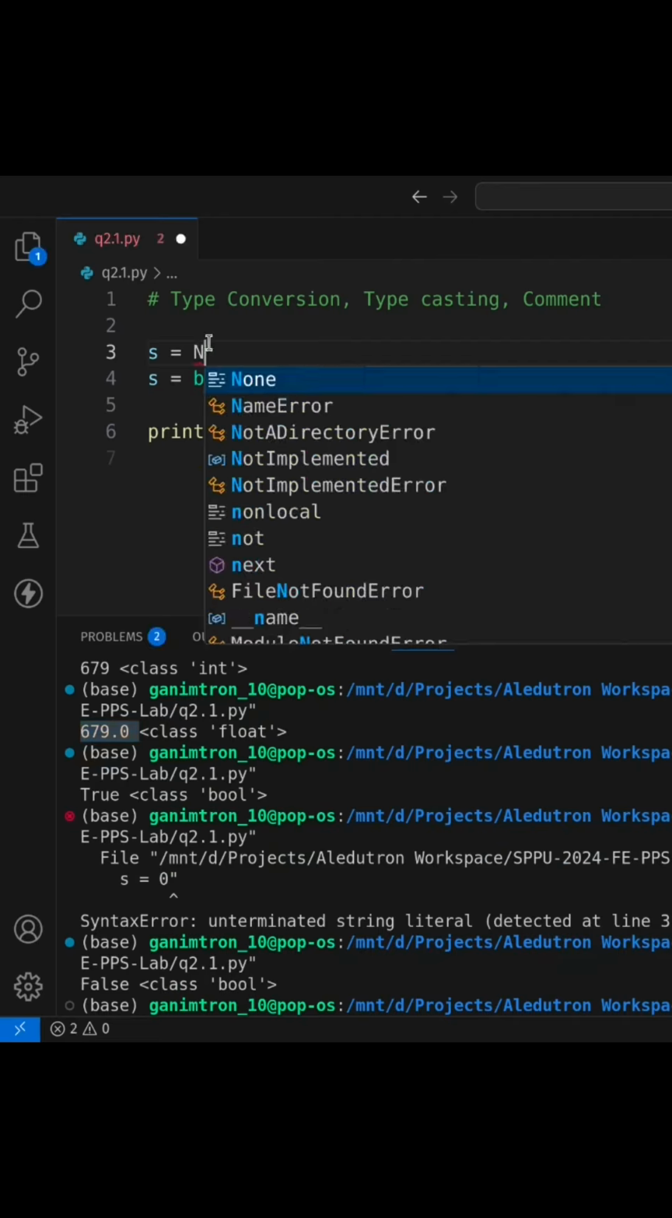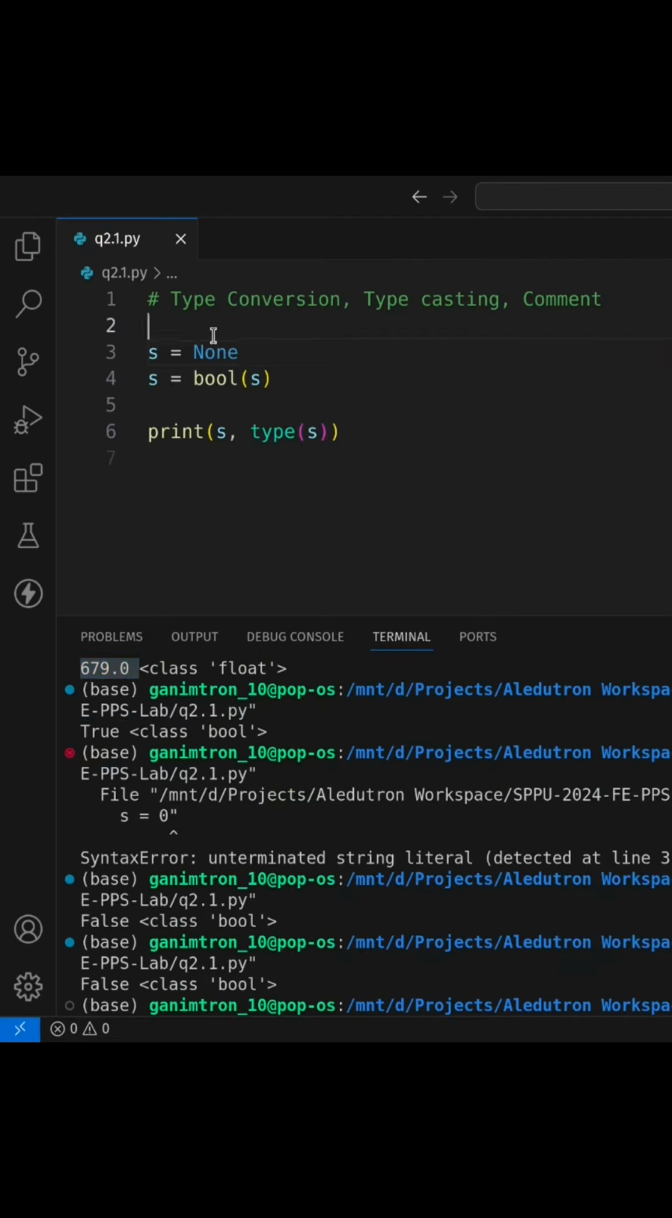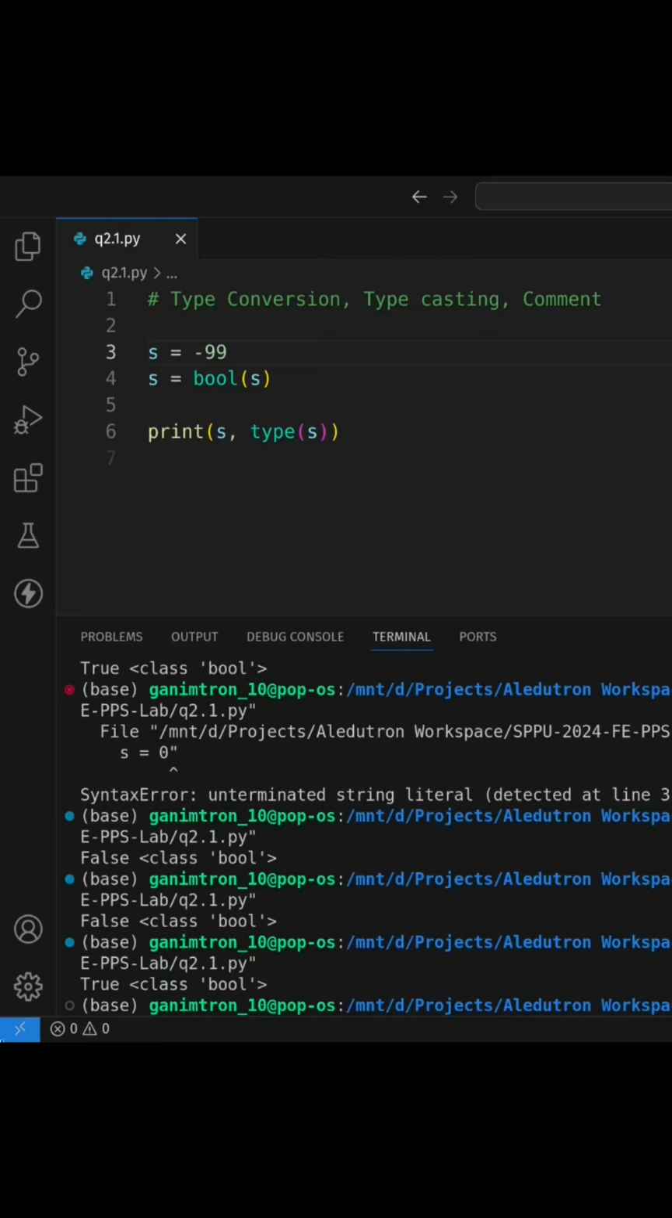So 0 will be false and None will be false. Other than that, everything is true. So let me add -99 and here you can see it is true. So this was about type conversion. Type conversion and typecasting are used interchangeably, but the current thing which we did was typecasting. We cast the specific type into another type.